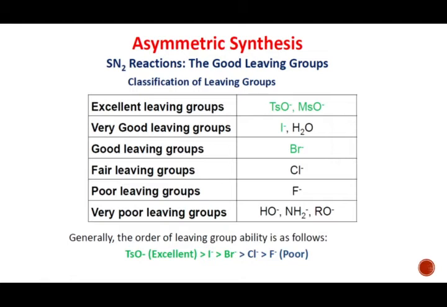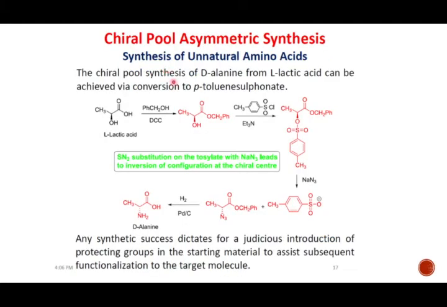As you know, SN2 type of substitution reaction helps us with the inversion of stereochemistry. There will be an inversion of stereochemistry if we do the SN2 type nucleophilic substitution reaction. So friends, let's see another synthesis which will clear the picture. According to our syllabus, we will start with the synthesis of D-alanine. So friends, how can we prepare D-alanine?